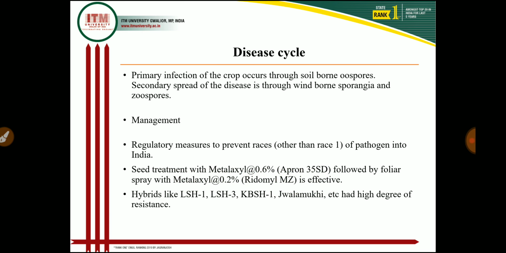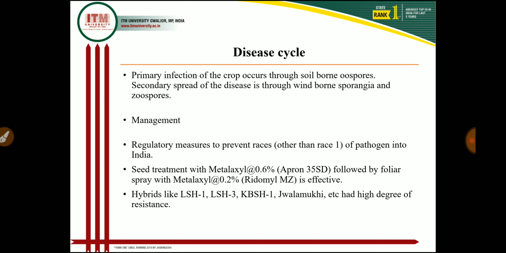Then in the disease cycle, the primary infection of the crop occurs through soil borne oospores, and the secondary spread of the disease is by wind borne sporangia and zoospores. So these pathogens also produce resting spores such as oospores and chlamydospores, and these survive for a longer period in the soil as well as in infected plant debris. And whenever favorable conditions are available, these oospores and chlamydospores germinate and form a new fungus, and this new fungus infects the new sunflower crop.